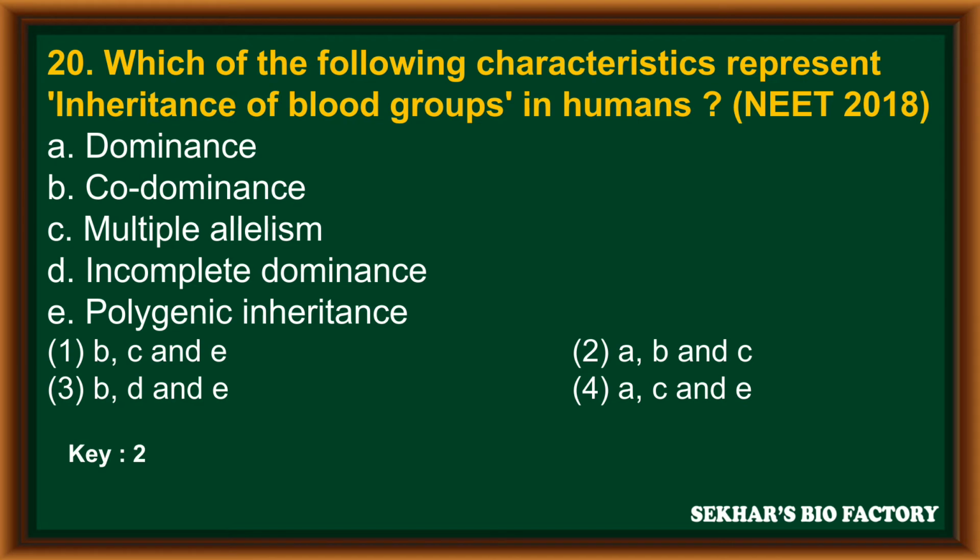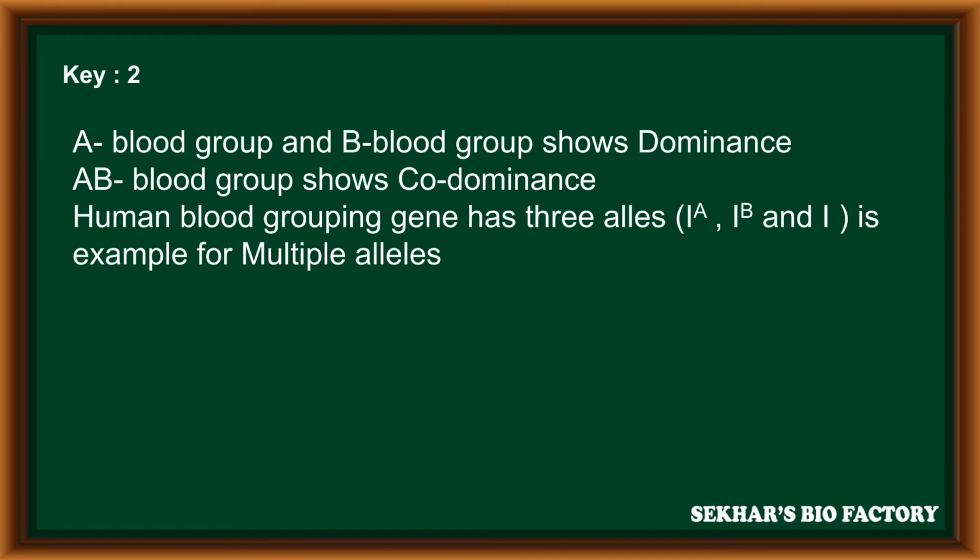The correct answer is the second option, A, B, C. So A blood group and B blood group show the dominance phenomenon, AB blood group shows codominance, and the human blood grouping gene has 3 alleles, capital IA, capital IB and small i, which is an example for multiple alleles.